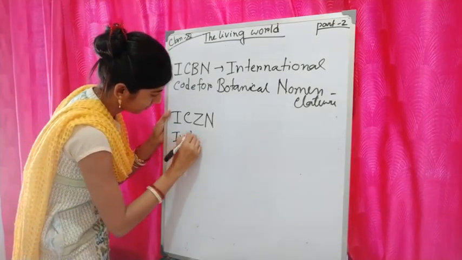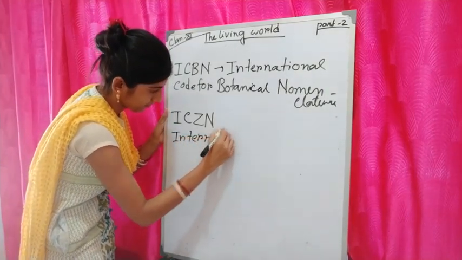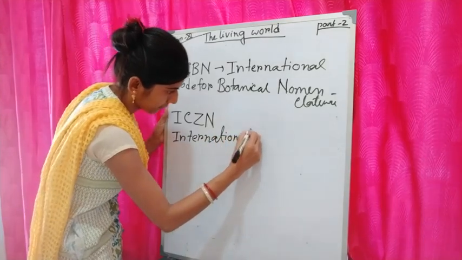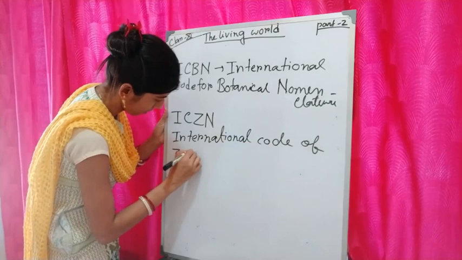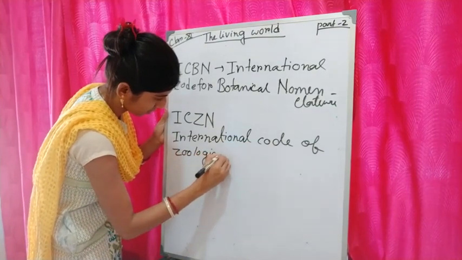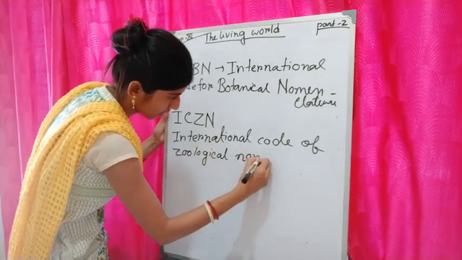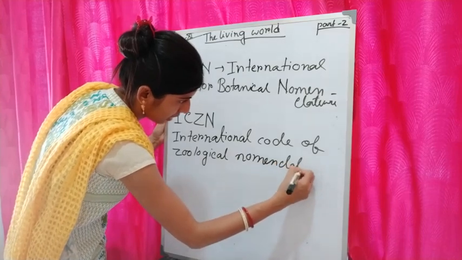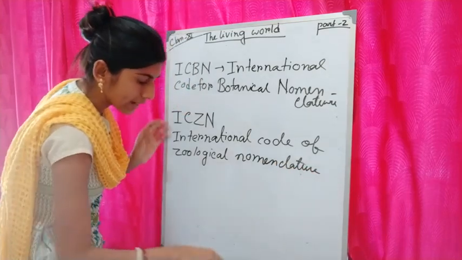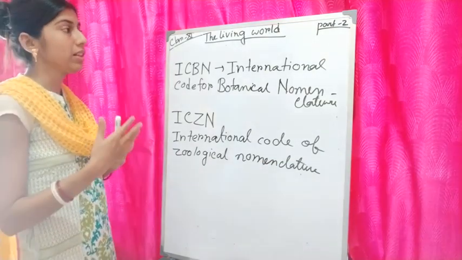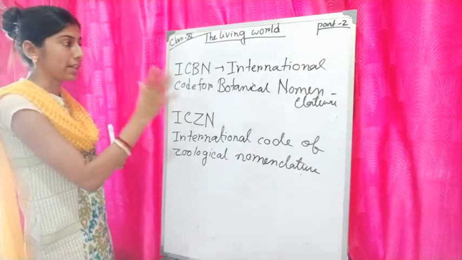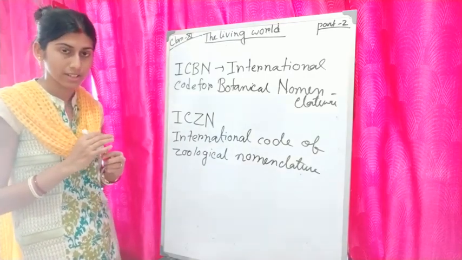International Code of Zoological Nomenclature. So scientists need to follow the principles or rules provided by the ICBN and ICZN.